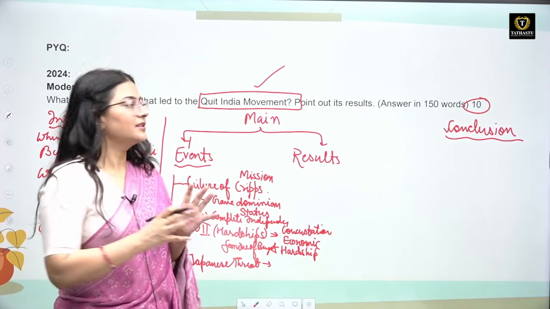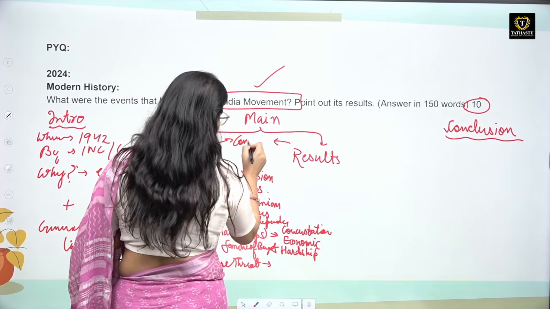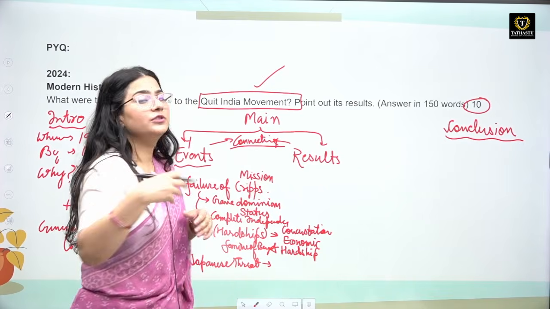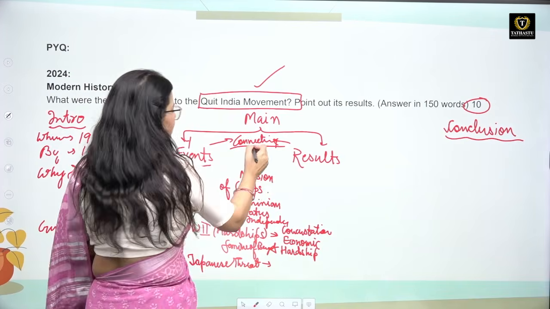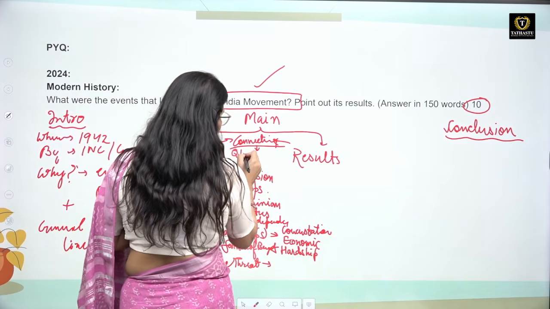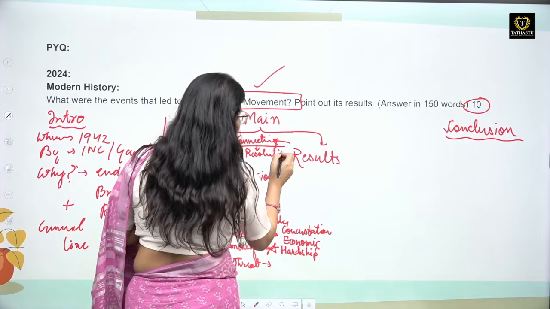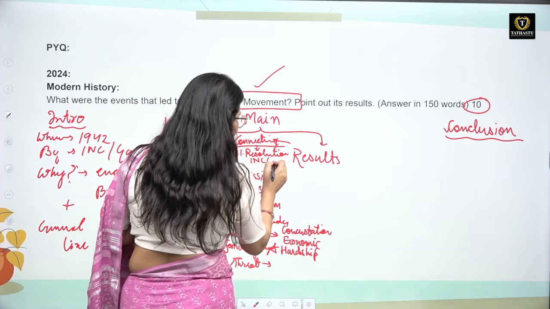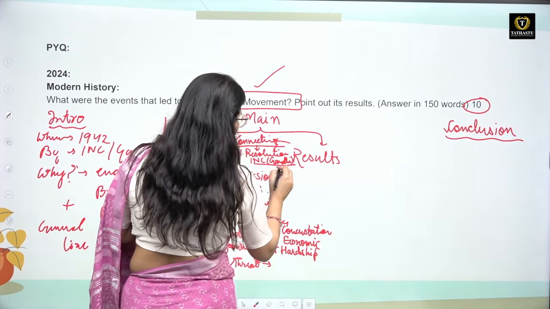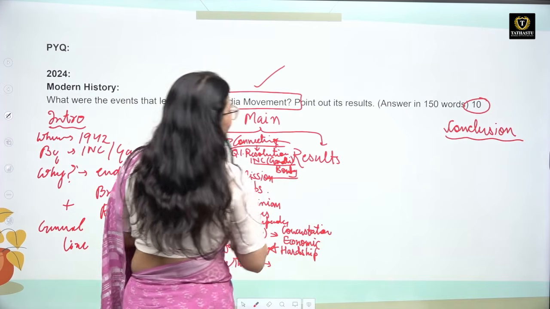And in the last, with the connecting line, you can have one connecting line in between these. You can mention when and how this movement was launched. So here you can mention the Quit India resolution, which was passed by the Indian National Congress under the leadership of Gandhiji, in Bombay. So finally the Quit India movement was launched.